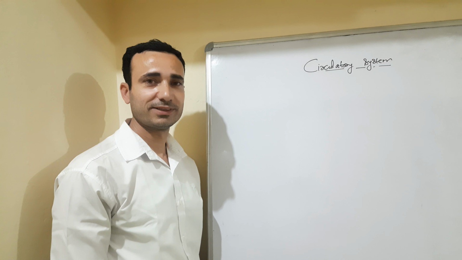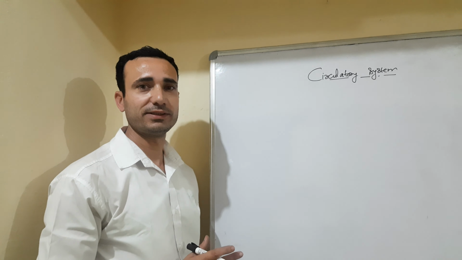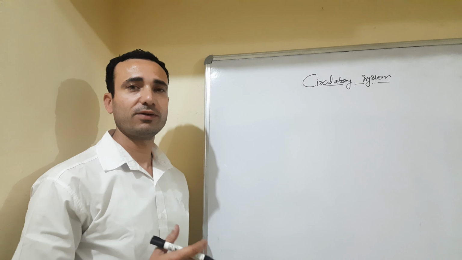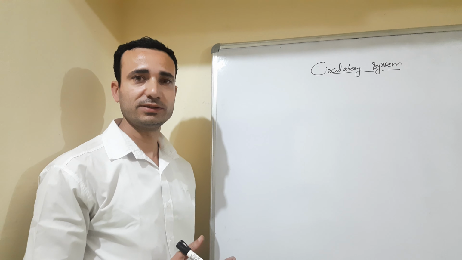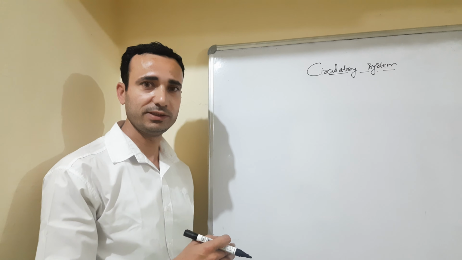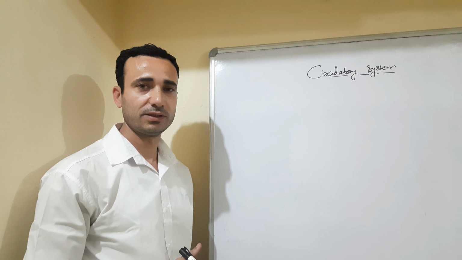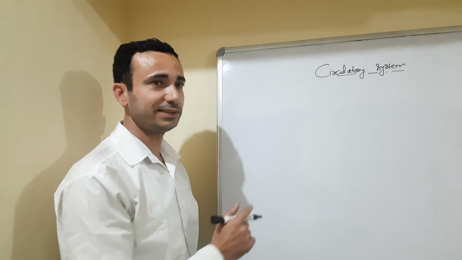Good afternoon. Today we are going to understand the topic circulatory system. First of all, what is circulatory system? The organ system of human beings which is responsible for the transport of materials inside the body is called circulatory system. The human circulatory system consists of these three things.